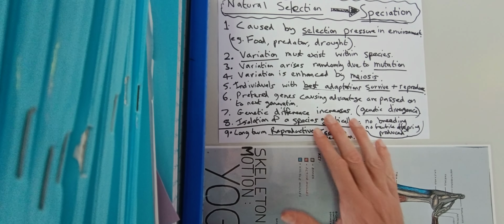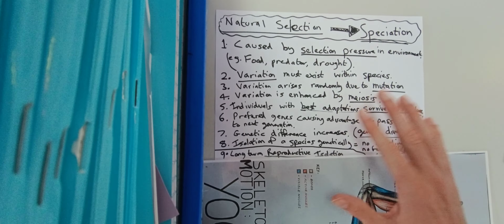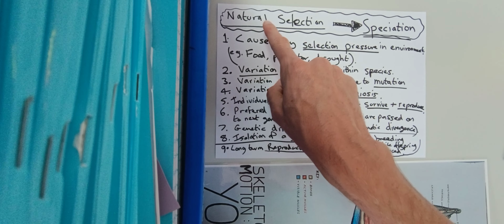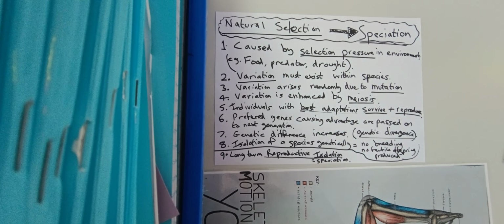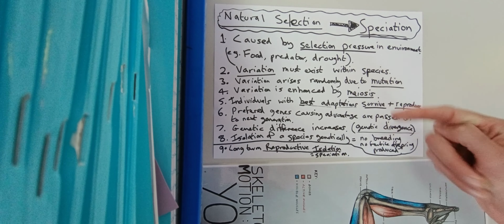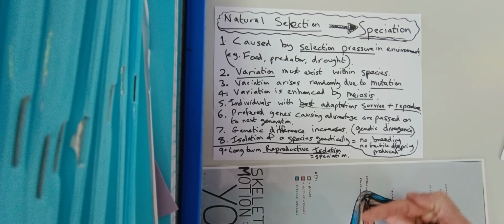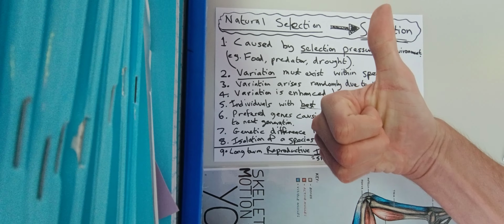This is a nice 7-mark question: how does natural selection lead to speciation? Rewind the video, go through each point, try and work out a way to remember these different points, and you'll get 7 out of 7 marks.